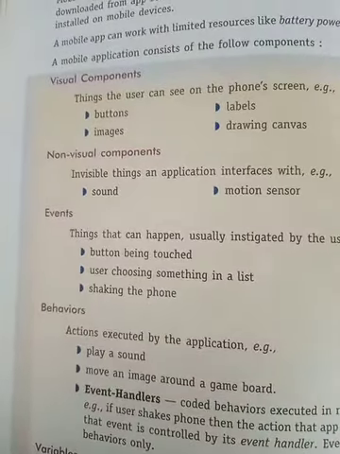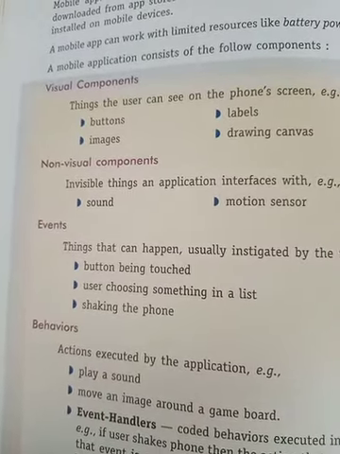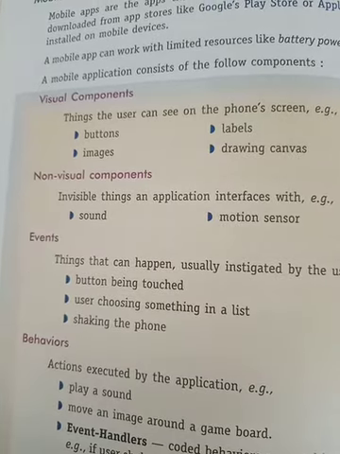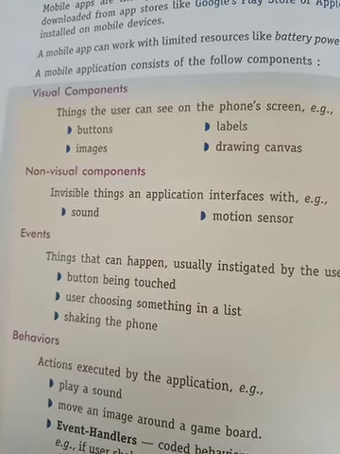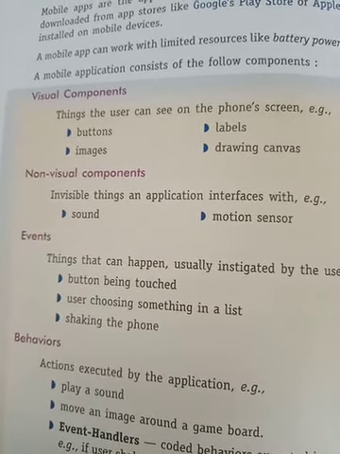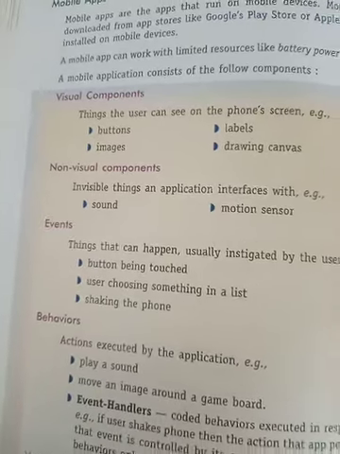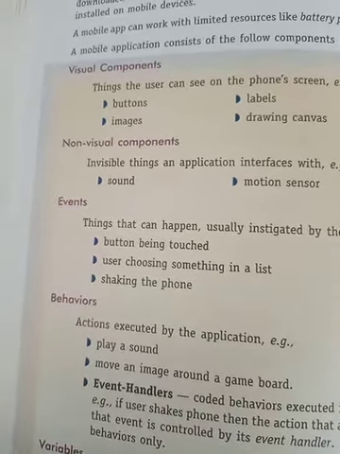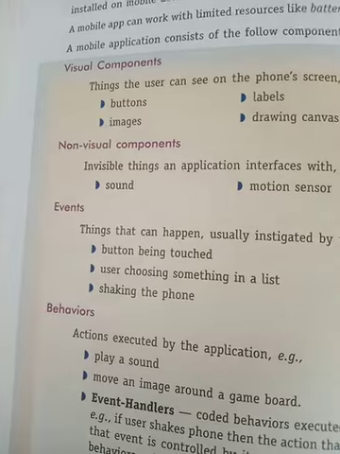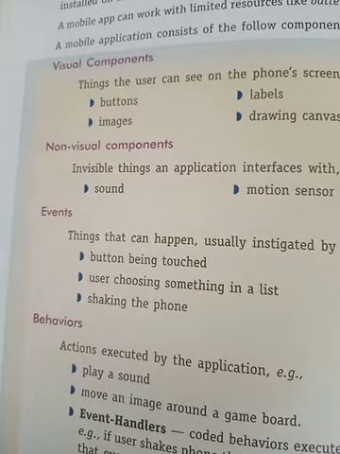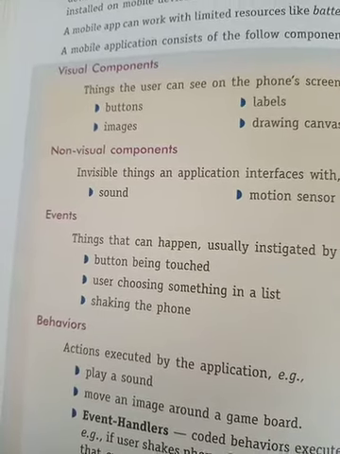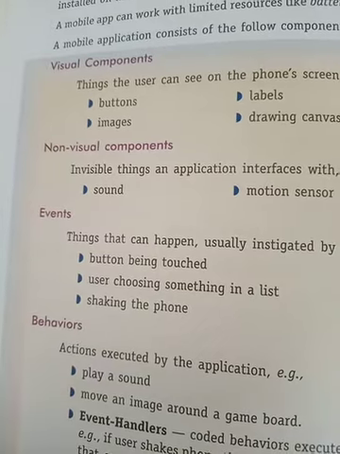Let me tell you the names. Here you can see a mobile application consists of the following components. The first is visual components, like button, label or images, whatever you are seeing on the mobile.